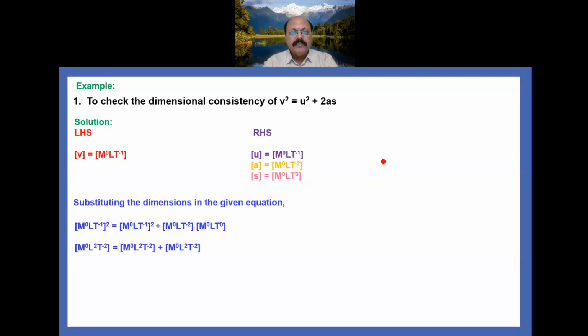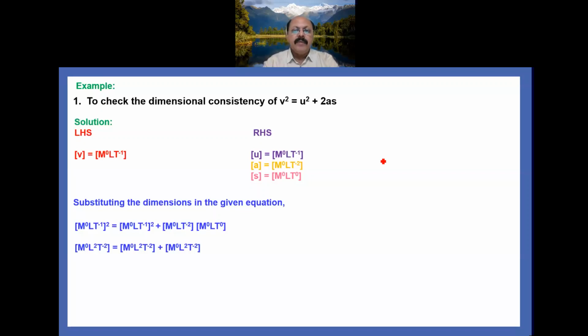Simplify it, then what you will get on the left hand side is [M^0 L^2 T^-2], equal to, on the right hand side there are two parts. In the first part [M^0 L^2 T^-2], plus in the second part also [M^0 L^2 T^-2].